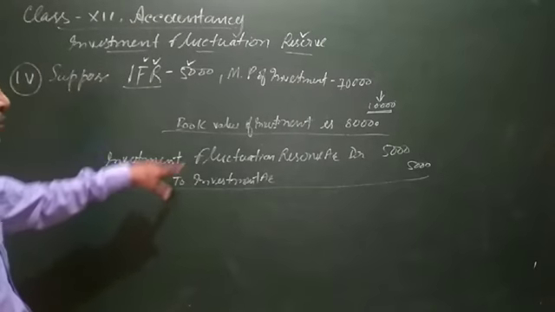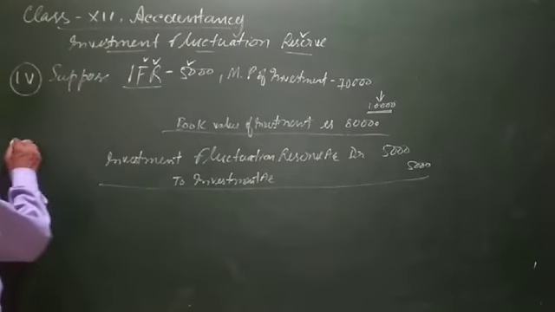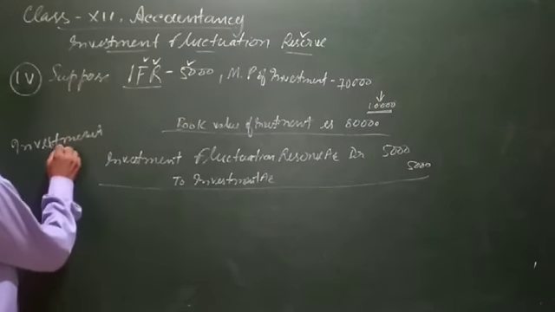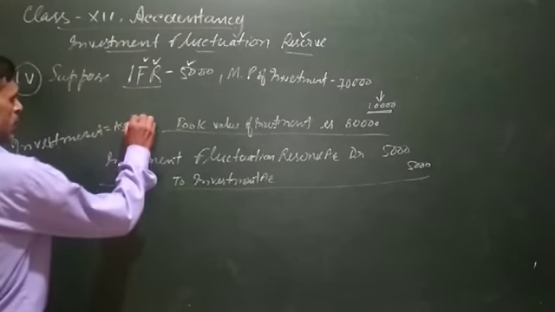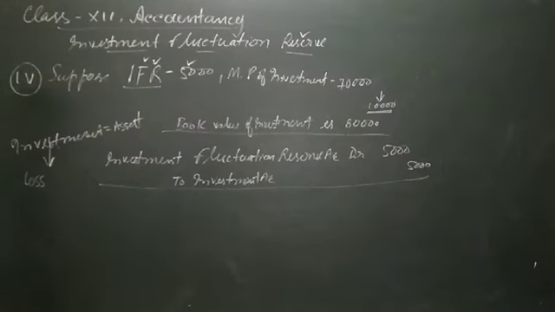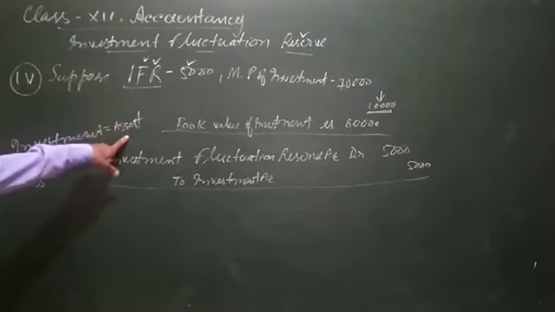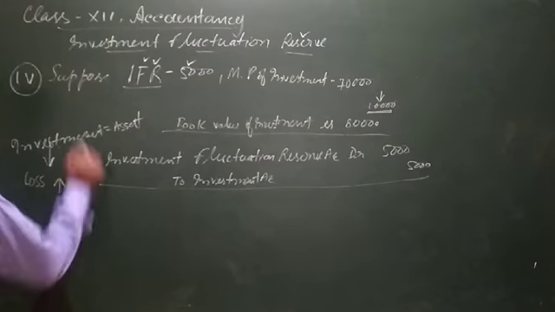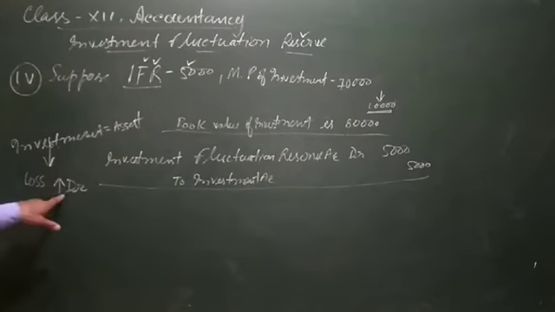Since there is a decrease in price of investment, and investment is an asset, it is a loss for us. And the rule for expenses and losses is what? If there is an increase in expenses and losses, it is debited.